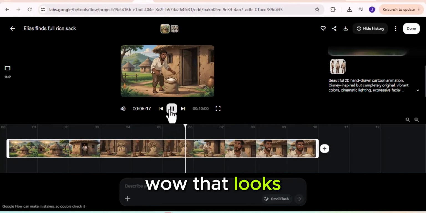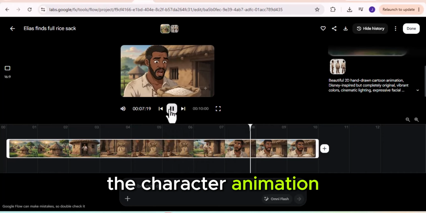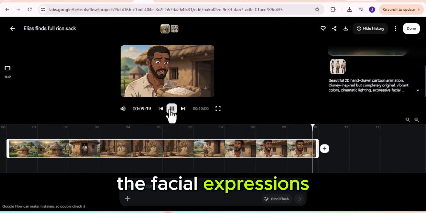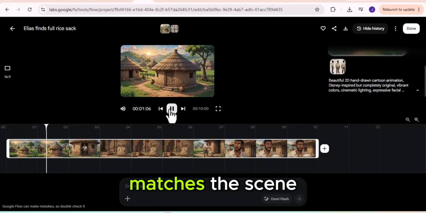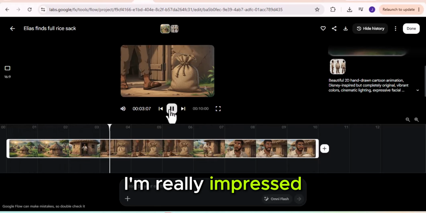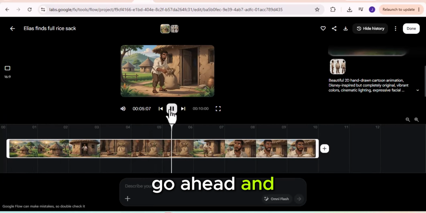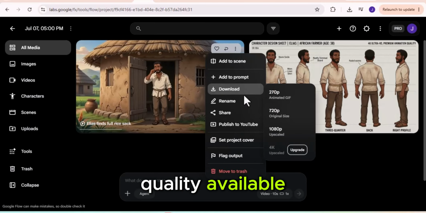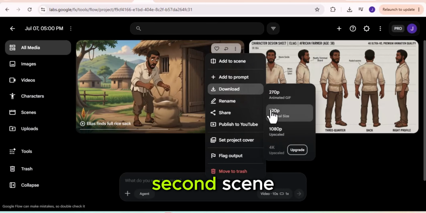Wow, that looks really good. The character animation is smooth, the facial expressions look natural, and the dialogue matches the scene perfectly. I'm really impressed with this result. Go ahead and download the clip in the highest quality available. Now let's move on to the second scene.